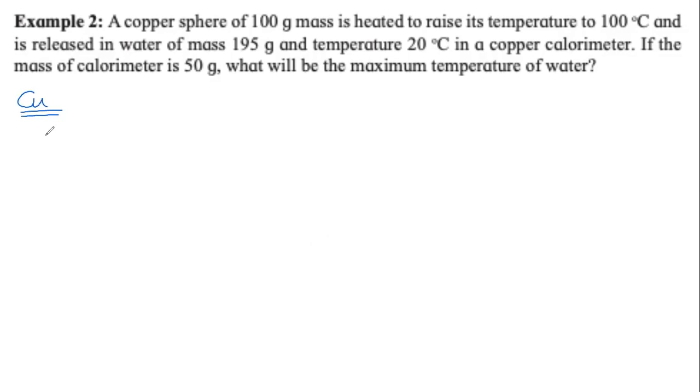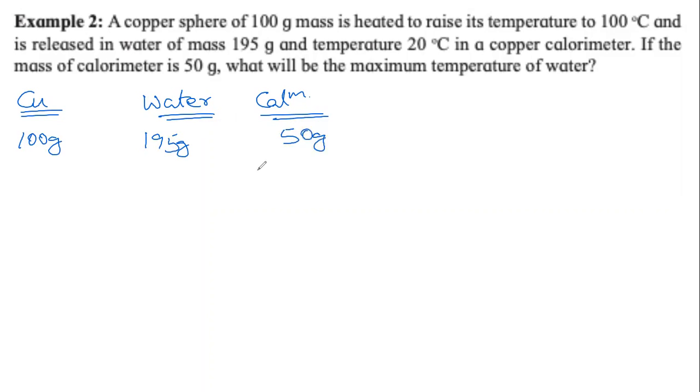Copper, water, calorimeter. Mass of copper is 100 grams. Mass of water is 195 grams. Mass of calorimeter is 50 grams. We have got the masses. It says we need to find the maximum temperature, so we will use the specific heat of water and copper.